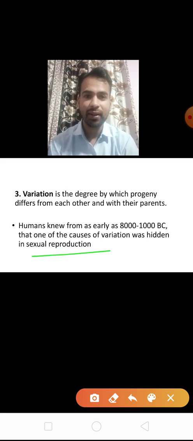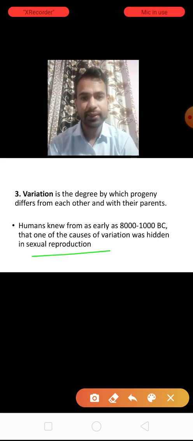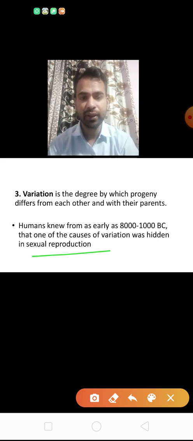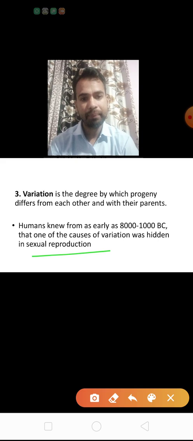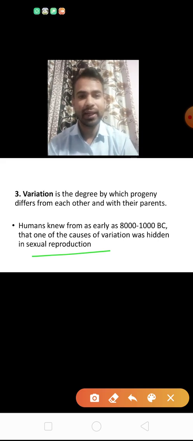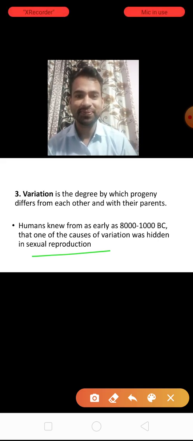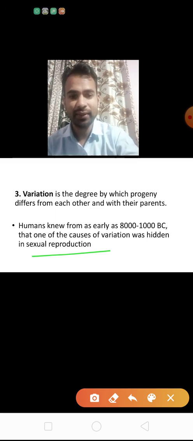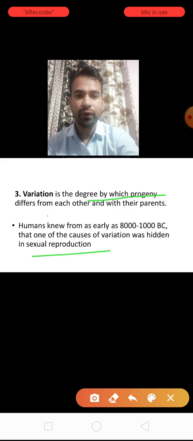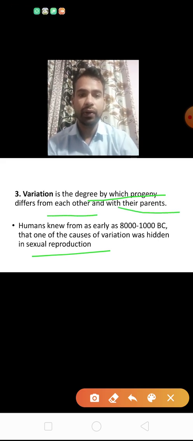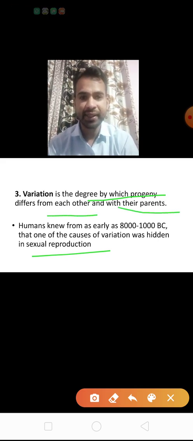I repeat once again, variation is the differences in traits of individuals from each other and from their parents. See here once again, it is the degree by which progeny differ from each other and from their parents.